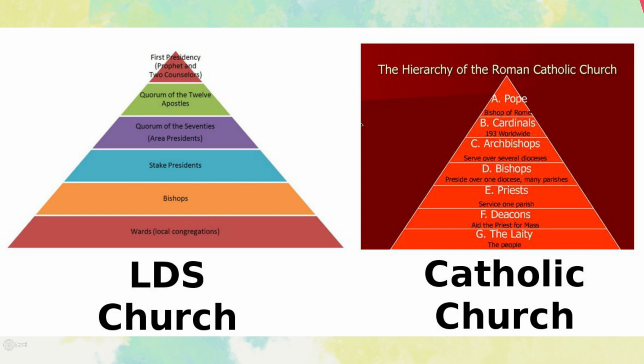So a hierarchical religion requires an authority figure, the Pope in the Catholic Church's case, who exercises a high degree of control or absolute control. And as you can see in these pyramids here, right here is the Catholic Church, right here is the Mormon Church.